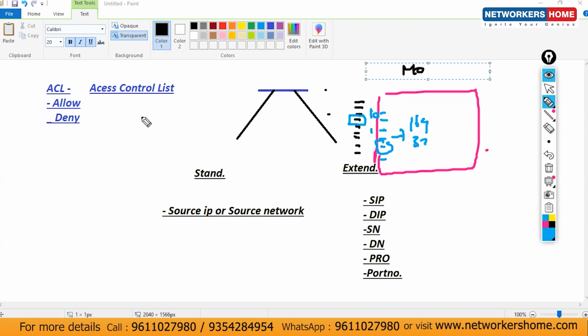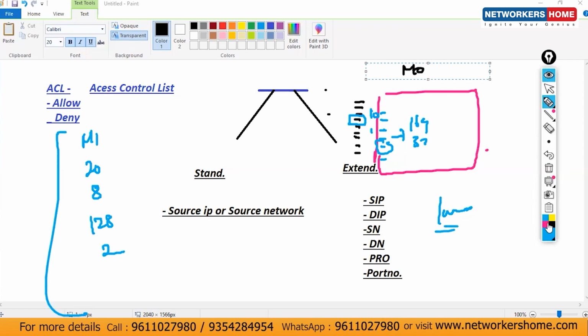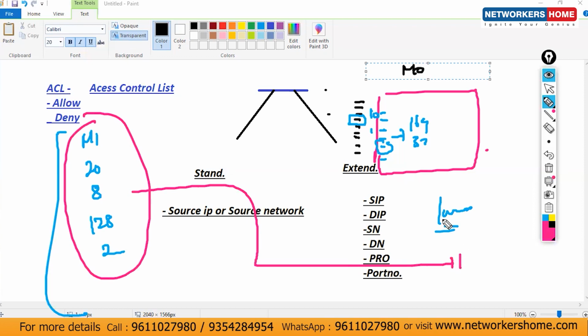Because your exact requirement is: I need an MI mobile within the budget of 20,000 with at least 8 GB of RAM, 128 GB of ROM, and a 2 GB graphics card. This is your requirement. Out of 1,000 devices, this is a filter. Because out of 1,000 I can't purchase 10 or 20 devices, I need the exact one with all these features. So these are the filters there.